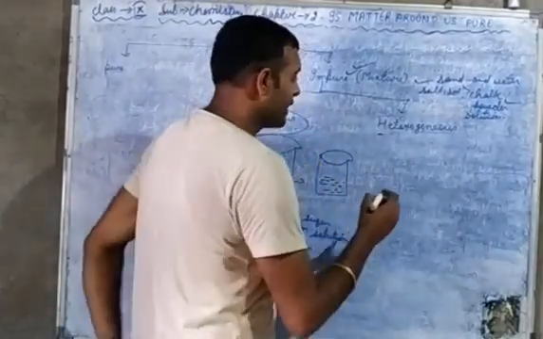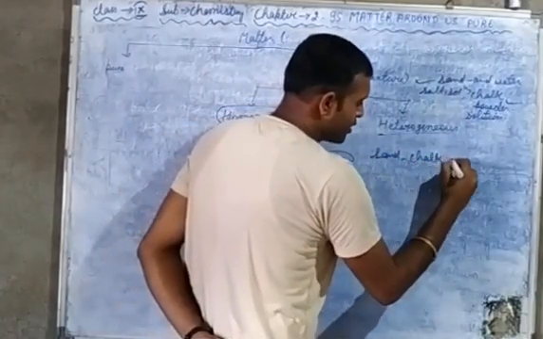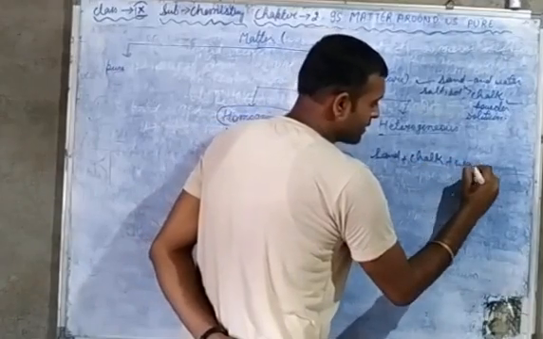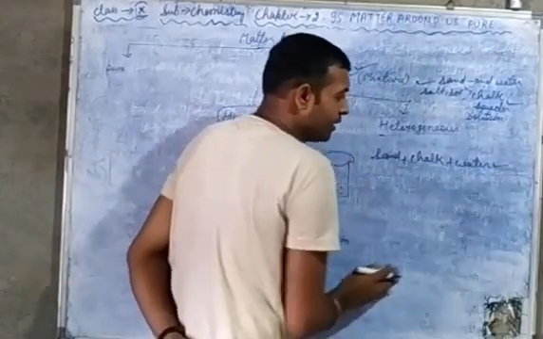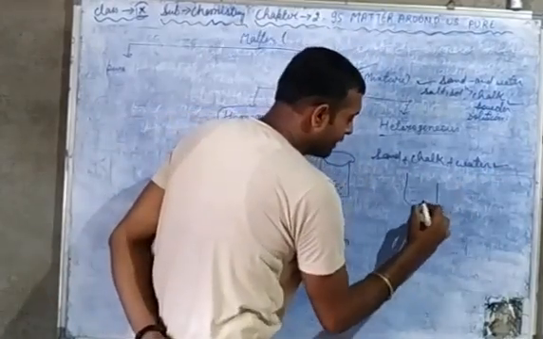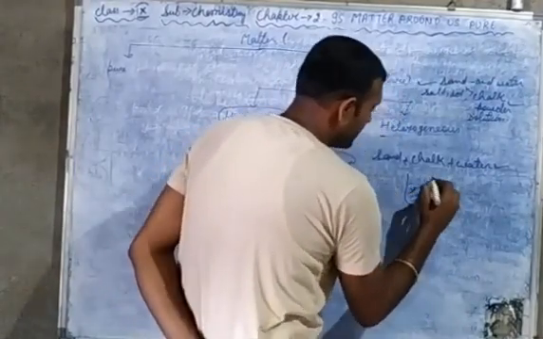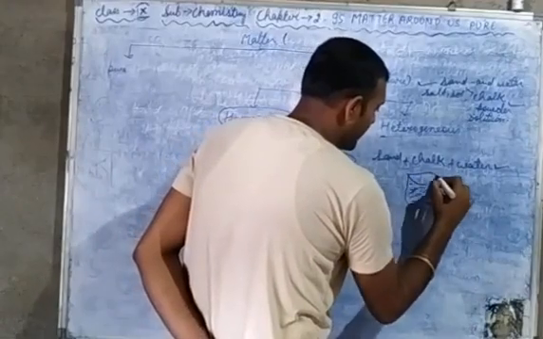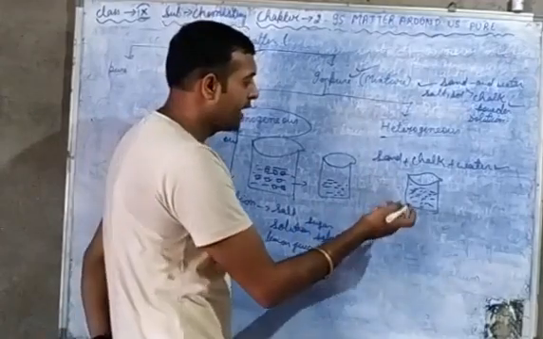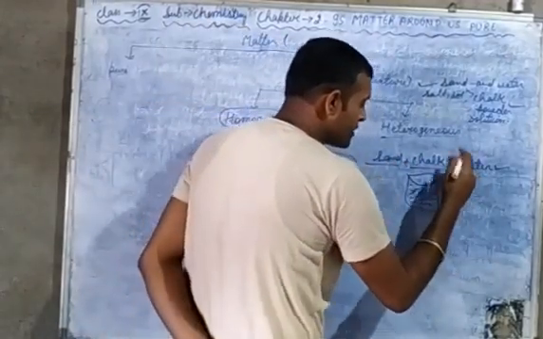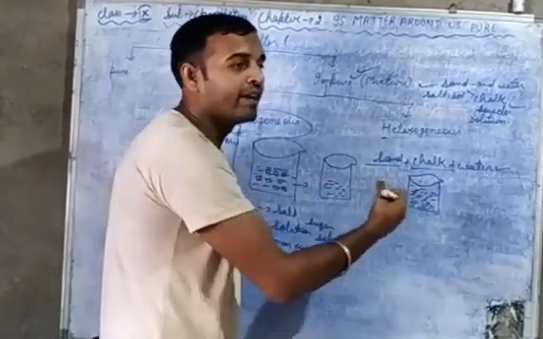For example, if you take sand and chalk plus water, and you mix the sand and chalk into water and stir it well, then you will notice after some time that the sand and the chalk powder settle down at the bottom of the beaker, and they have different boundaries.